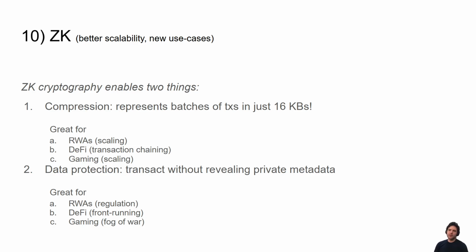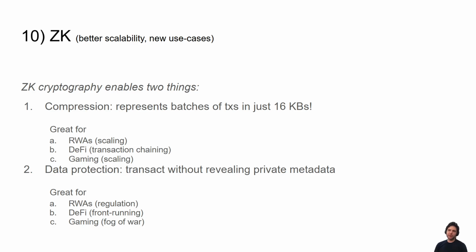It's also great for gaming because in gaming, you have users doing a massive amount of actions. For example, they're playing an RPG, they're attacking monsters, they're moving on the map, they're doing a whole bunch of stuff. You can't put every single action on chain; it's just too much data. What you can do is have the user session be compressed together into a single ZK proof and submit that on chain. So compression is super important in ZK.